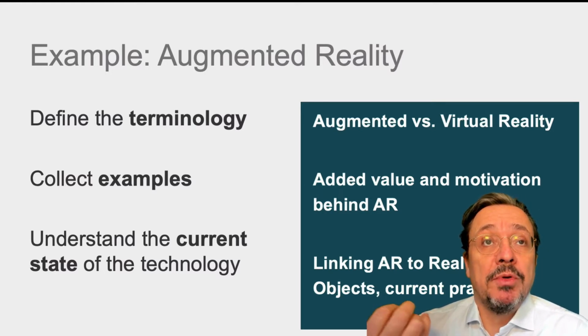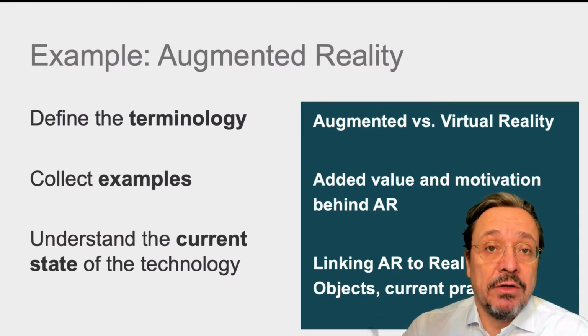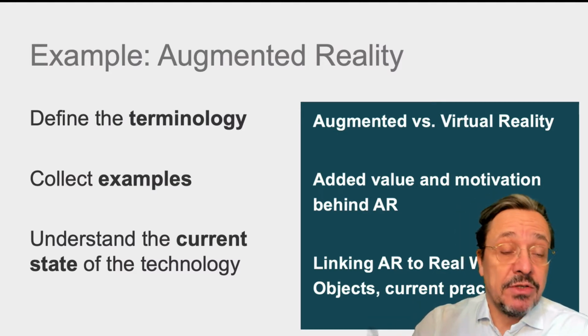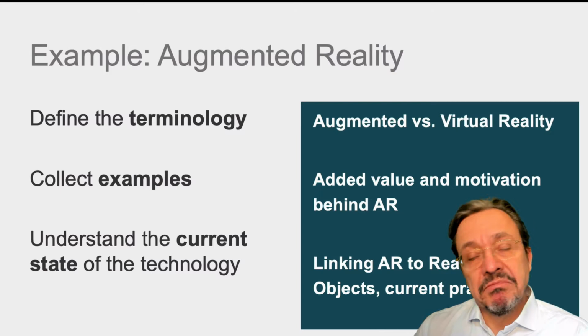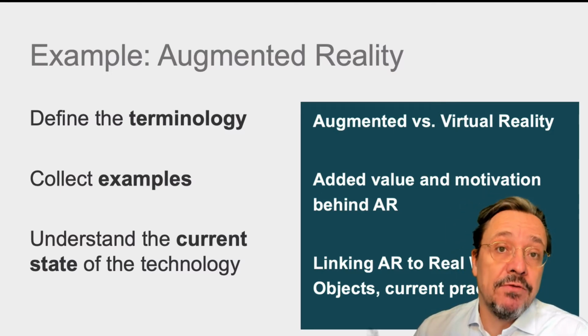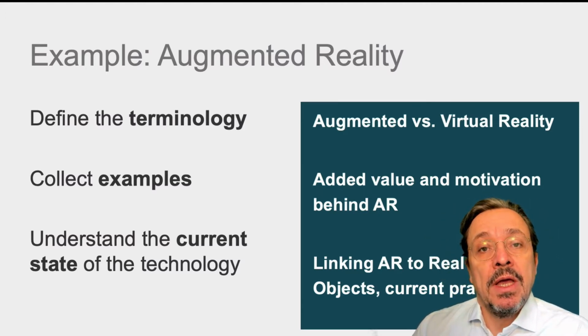And you should probably approach these also considering the added value and motivation behind augmented reality and what was the purpose that these experimenters, the researchers actually originally had. So also exploring the context will help you to understand the current state of the technology, what is possible, what is not possible, and so on.